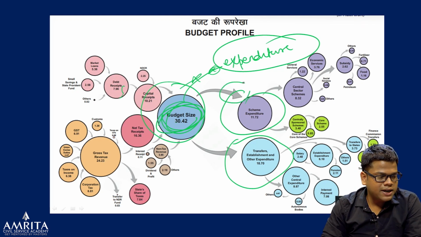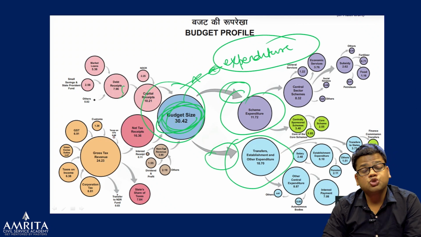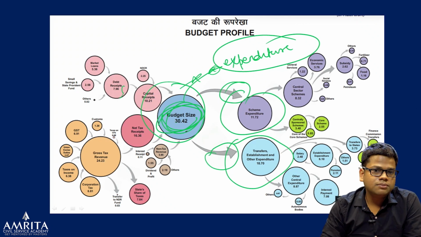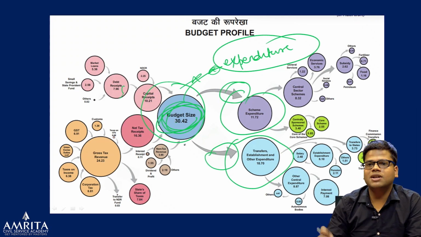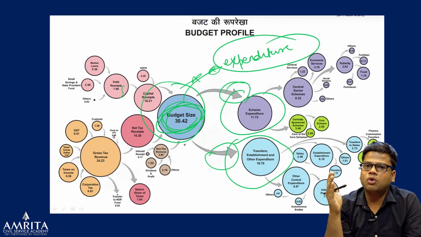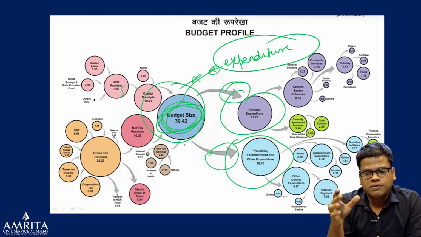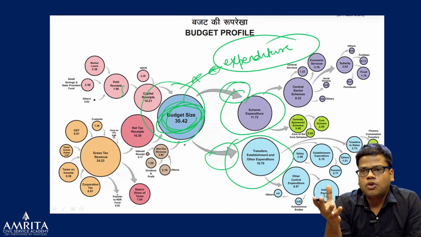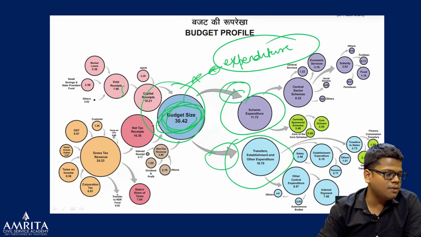Now this is the expenditure decided. Then the government thinks of where the money will come from. Like in our household, we decide that this year we want to buy a microwave. We have decided that this is the expenditure. Now, where will the money come from? Money for the government comes from tax receipts, revenue receipts and capital receipts.